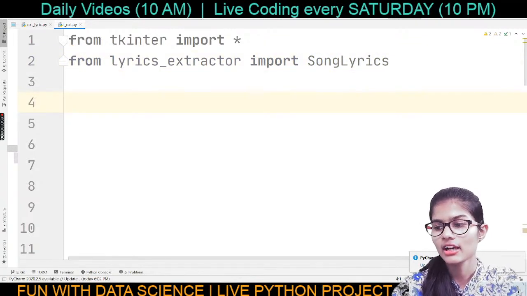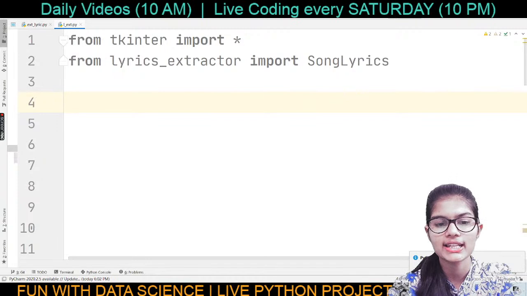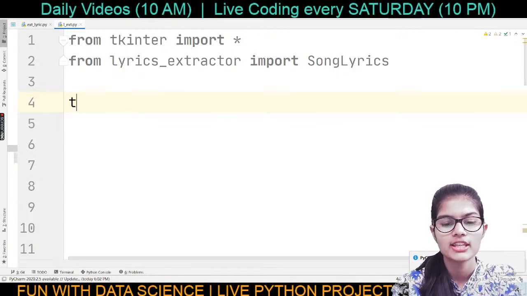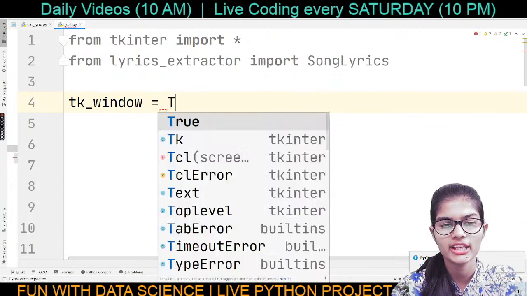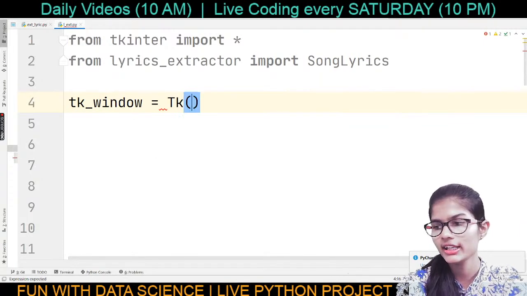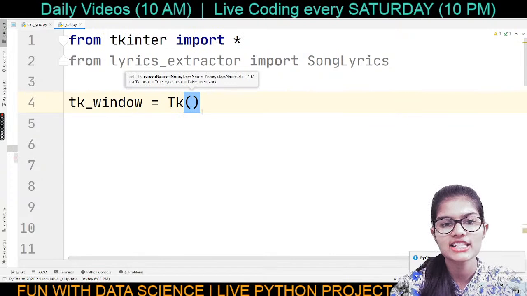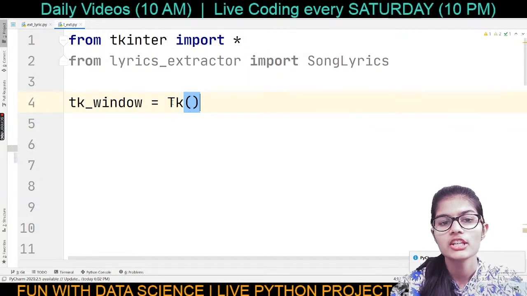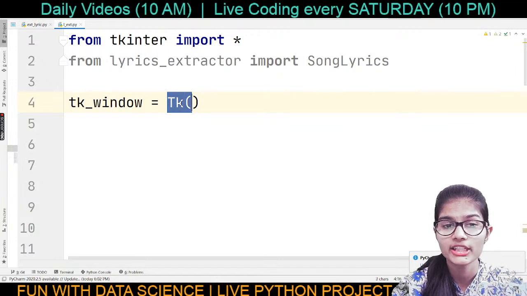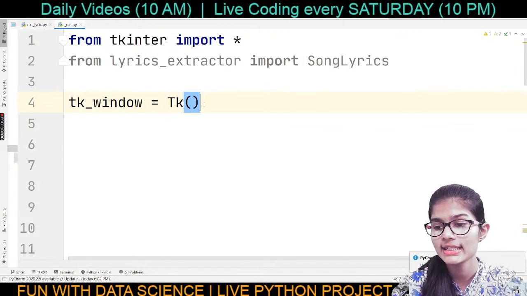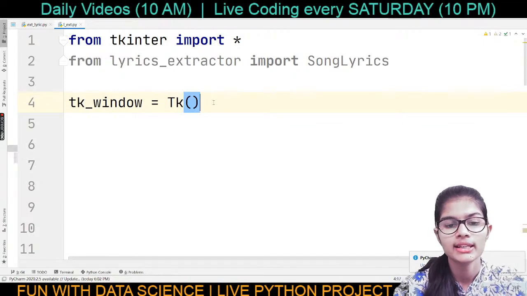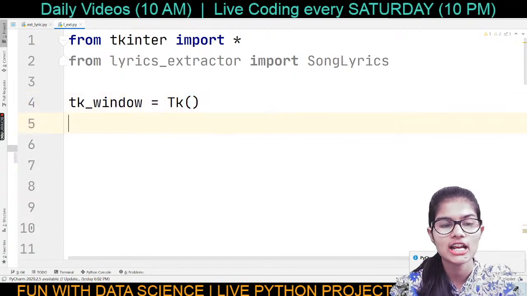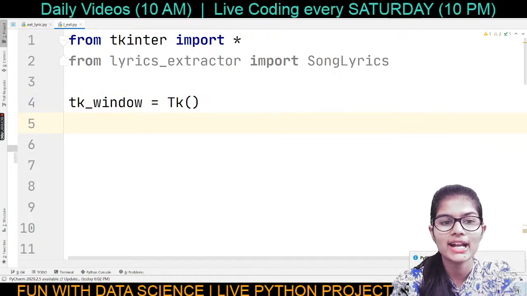Great. Now it's time for making my Tkinter window. So tk_window is my variable, and I'm going to write capital T, small k, Tk. This is the function which helps me make my Tkinter window. Getting down, I'm going to set up a background color.